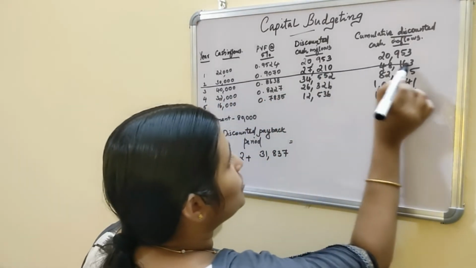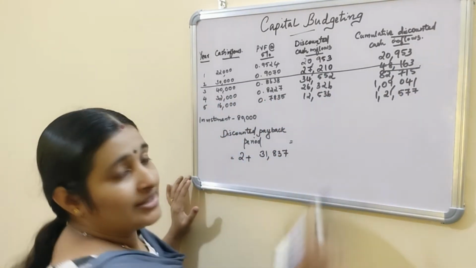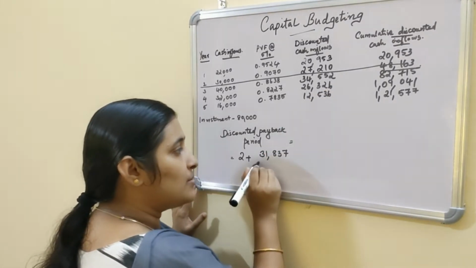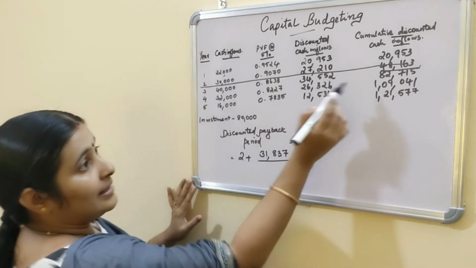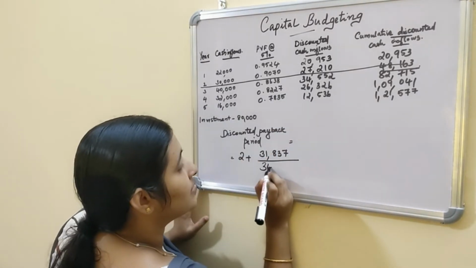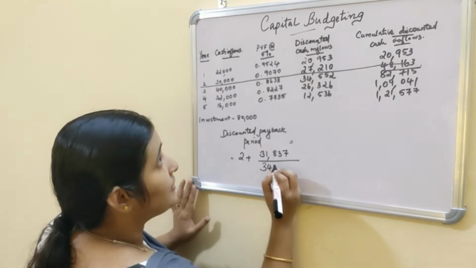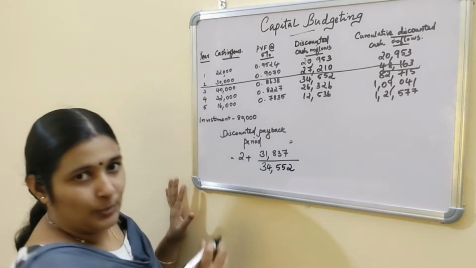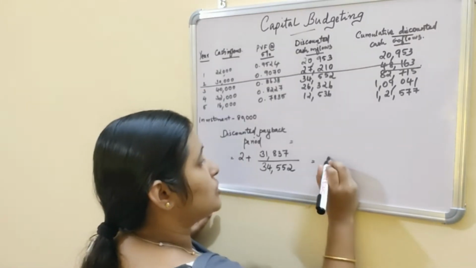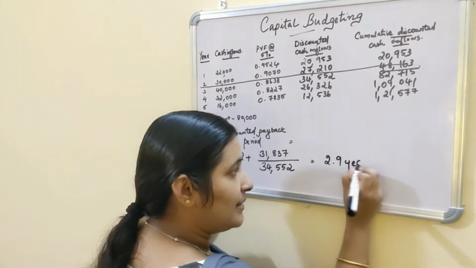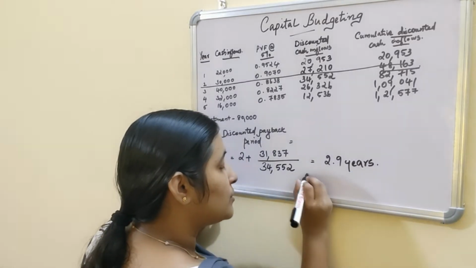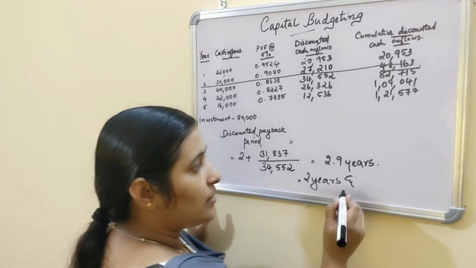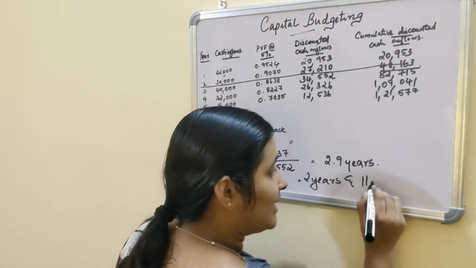From year 2, we can recover 48,163 of the cost of investment, and the balance 31,837 can be recovered out of the third year's discounted profit of 34,552. So it is 2.9 years, or 2 years and 0.9 into 12, that is 11 months.